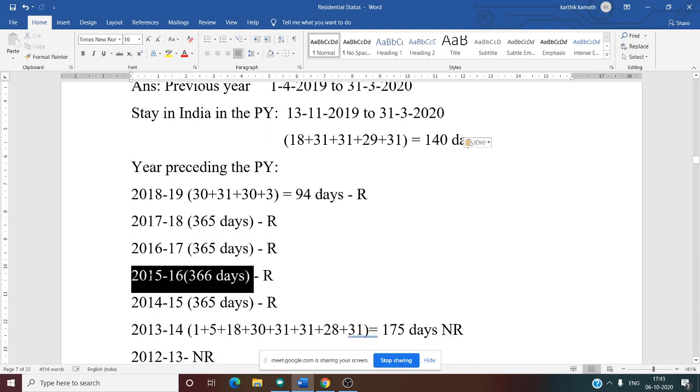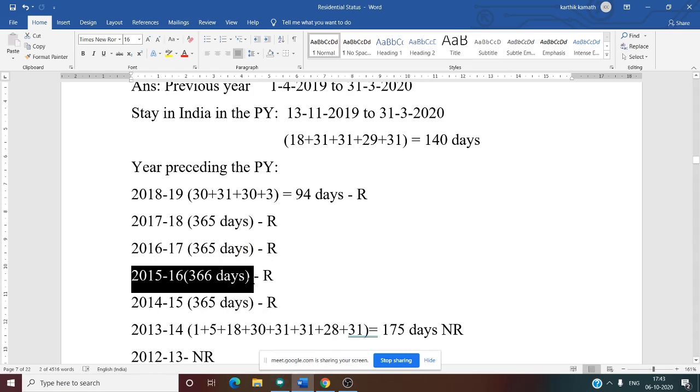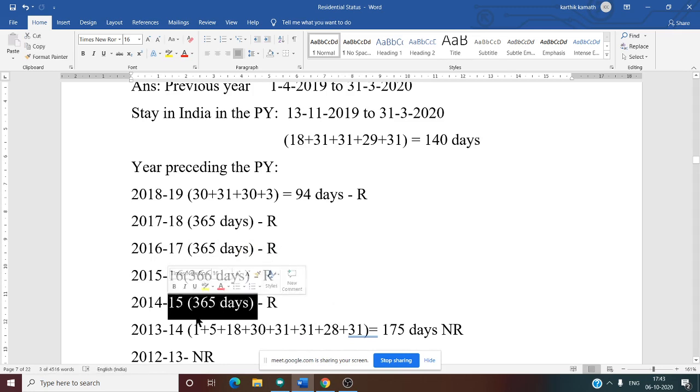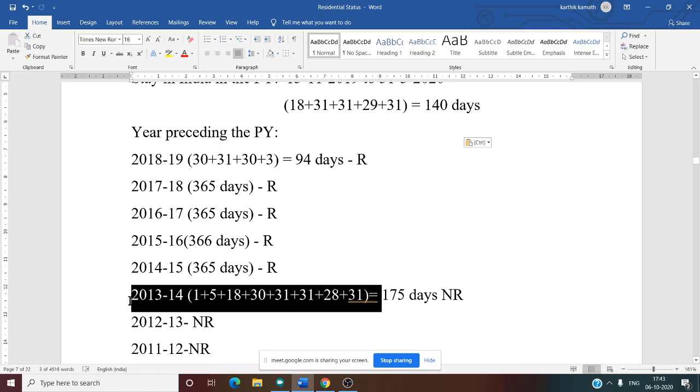2015-16, why 366 days? Because 2016 is a leap year. February has one day more. So that is why 366 days. 2014-15, again the entire year he was there in India, 365 days. Now there is an adjustment in the year 2013-14.